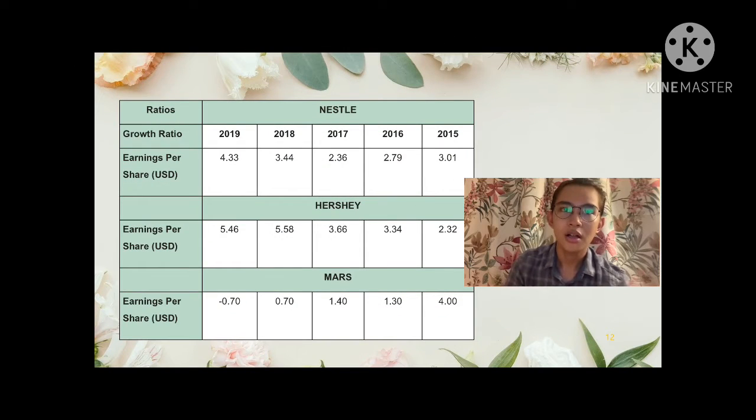Okay, next I'll explain about the growth ratio for earnings per share in US dollars. For Nestle in 2019, Nestle got $4.33, Hershey $5.46, and Mars got negative $0.70. This makes Hershey number 1, number 2 goes to Nestle, and the third is Mars.